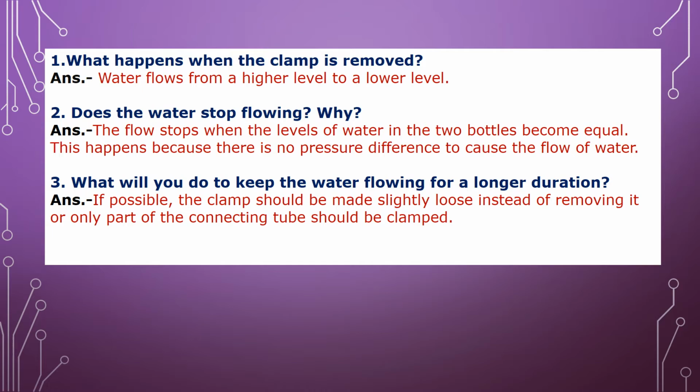If possible, the clamp should be made slightly loose instead of removing it. So instead of removing the clamp, you can keep it slightly loose so that the flow of water will be for a longer duration. Or only part of the connecting tube should be clamped. Only a little part of the connecting tube we can clamp. Then also we can keep the water flowing for a longer duration.